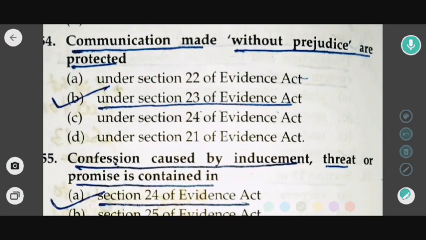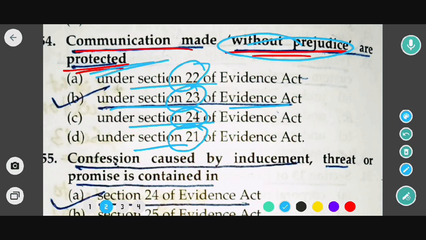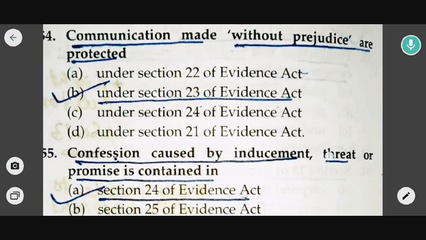Next question is: communications made without prejudice are protected under which of the following sections? Options are under Section 22 of the Indian Evidence Act, Section 23, Section 24, and Section 21. So communications made without prejudice are protected under which section? Under Section 23 of the Indian Evidence Act. So in this case, option B would be the correct answer. Now moving to the next question.